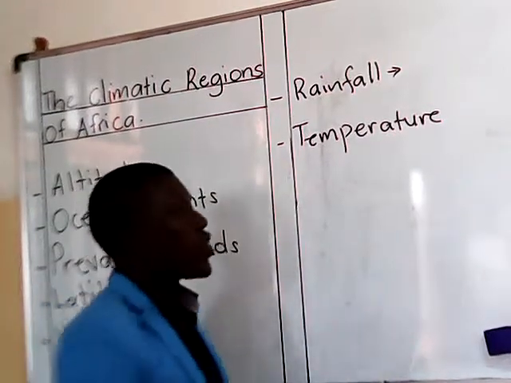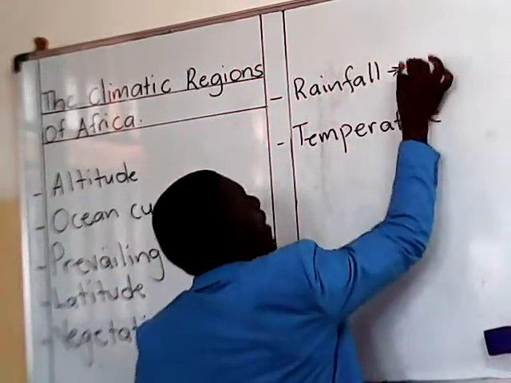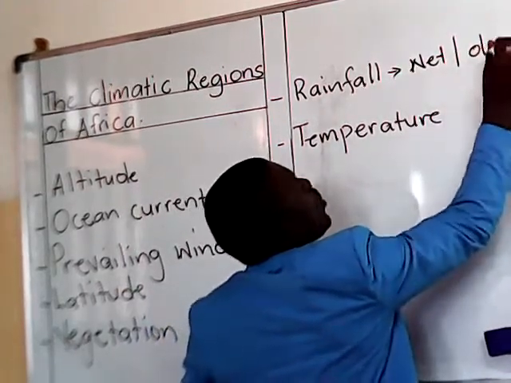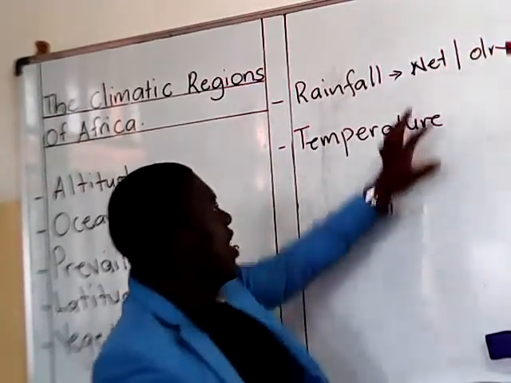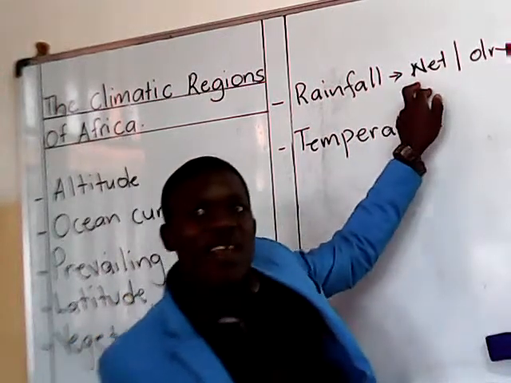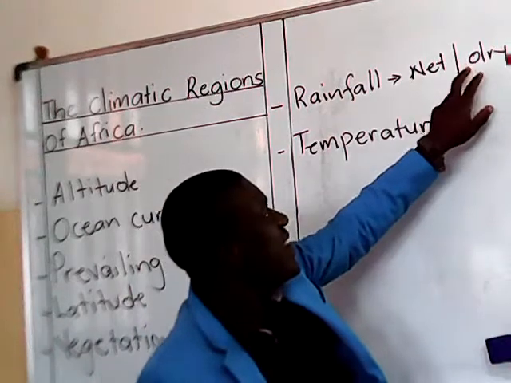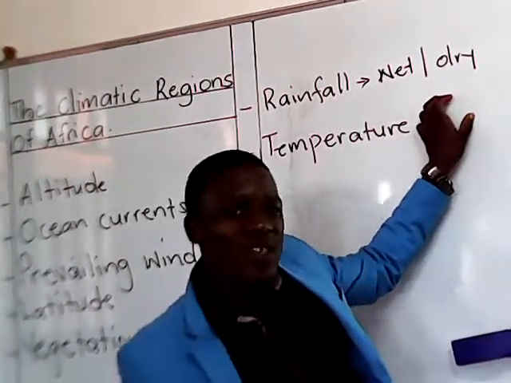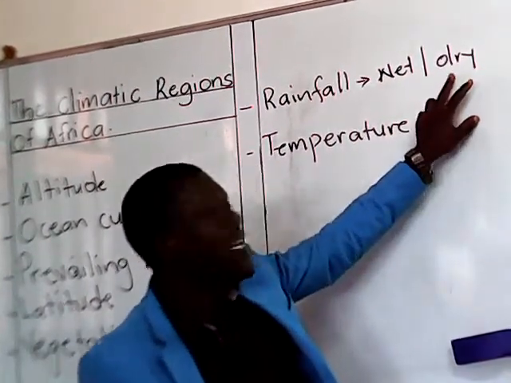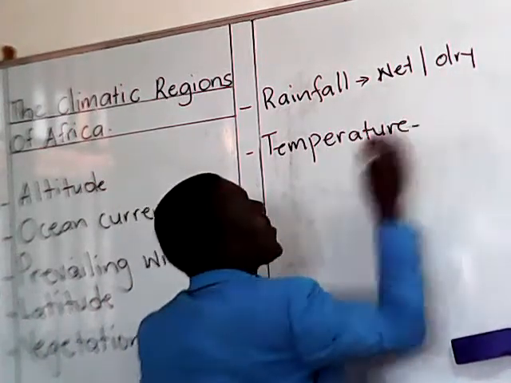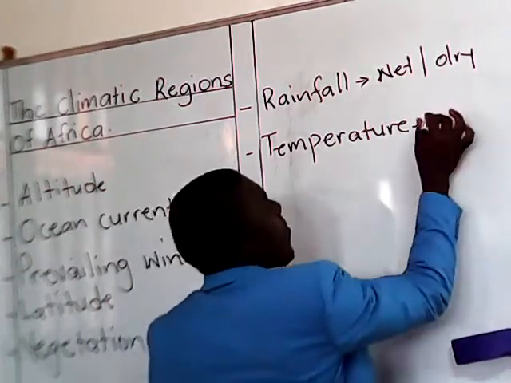Therefore, rainfall brings two conditions. It will bring a wet condition or a dry condition. Meaning, if an area is receiving much rainfall, that area will be wet. If it is not receiving rainfall, or if it is receiving little, that area will be dry. Then, temperature also creates two conditions.